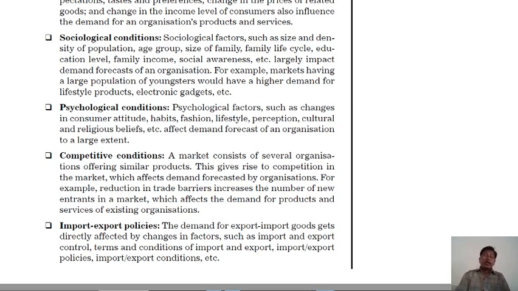This gives rise to competition in the market, which affects demand forecasts by organizations. For example, reduction in trade barriers increases the number of new entrants in a market, which affects the demand for products and services of the existing organizations.